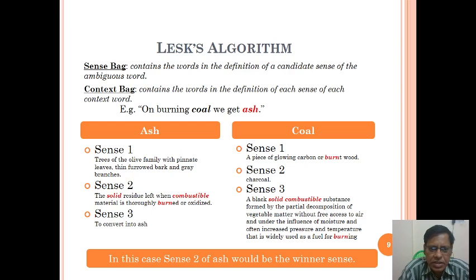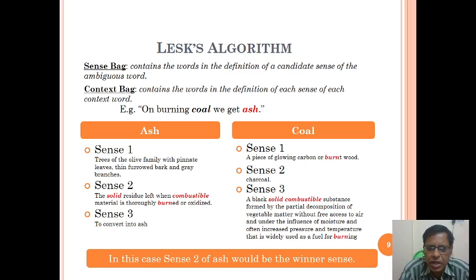Sense 2 is the solid residue left when combustible materials are thoroughly burned or oxidized. Sense 3 is to convert into ash. So ash has three senses.